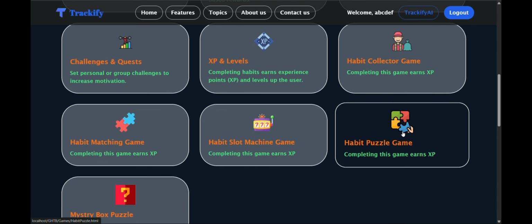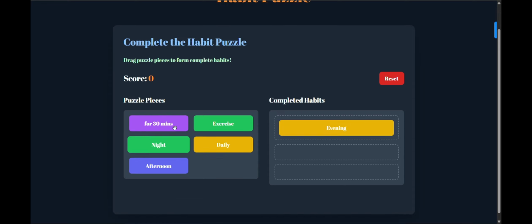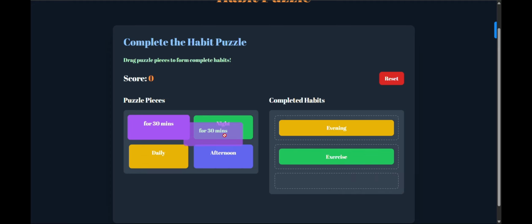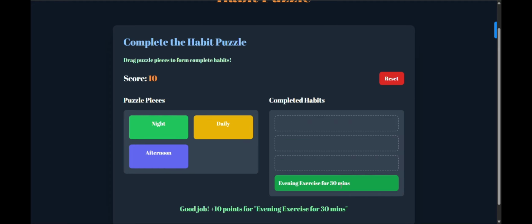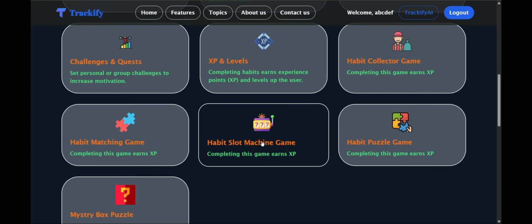Also there is another game, which is the habit puzzle game, in which we have to solve a puzzle like evening, exercise for 30 minutes. A new sentence is generated and the score is 10. So the user will combine different habits and make a proper sentence, and after clicking on reset it will go back to its previous form.